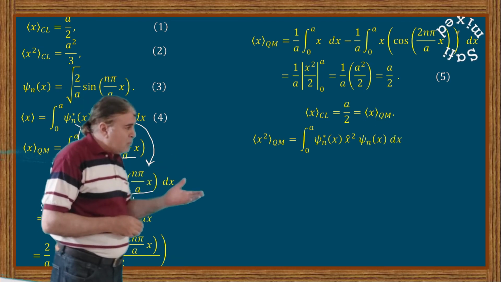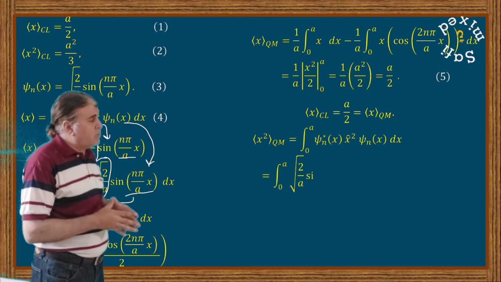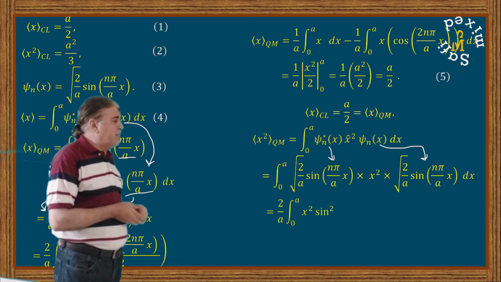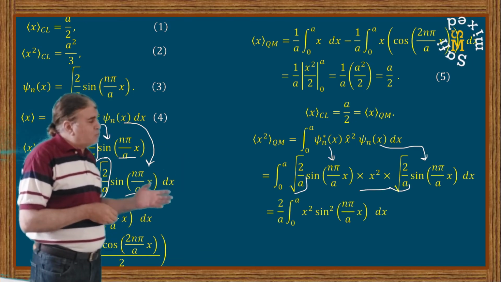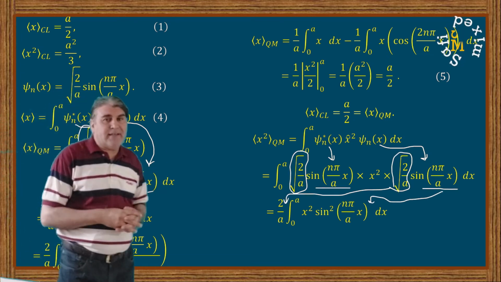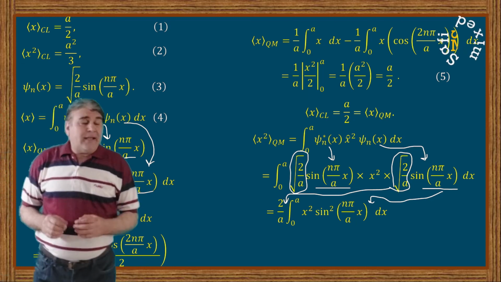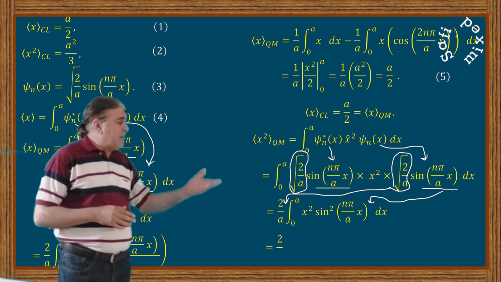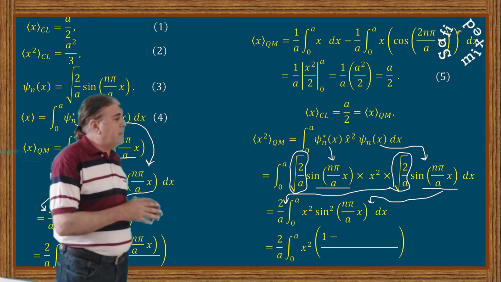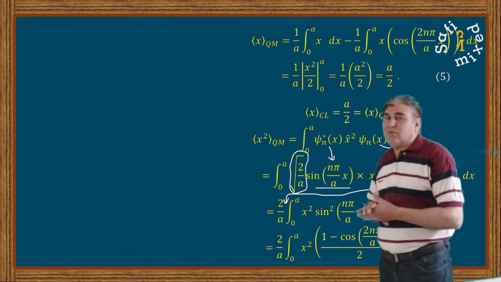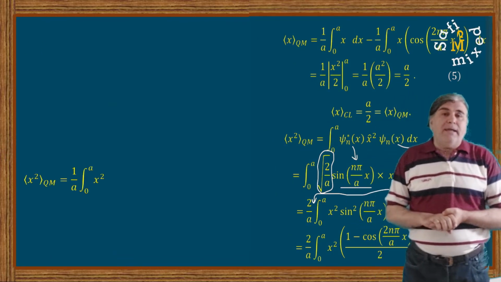And substituting the value, combining the square roots of the two terms, I can put the integral into this form: 2 divided by a times the integral of x squared times sine squared of n pi divided by a times x, dx. Again, using the same trigonometric relation, I can put the integral into this form, and then writing into separate integrals, I can put it into this form.